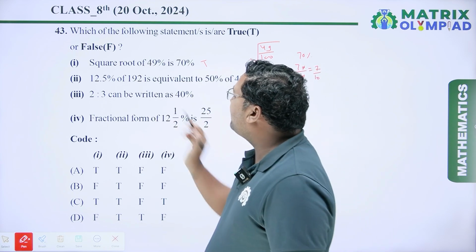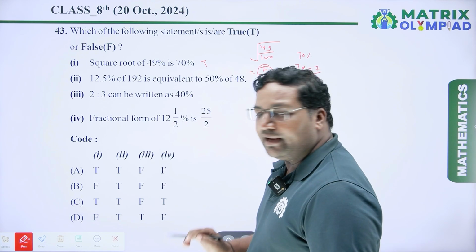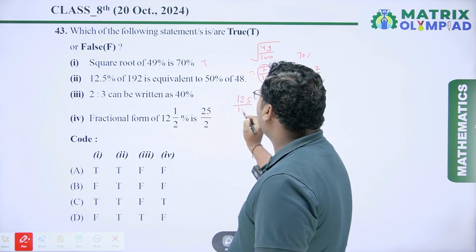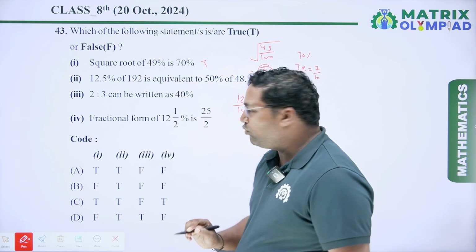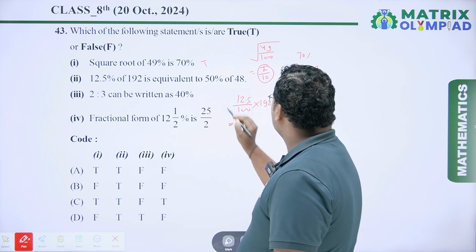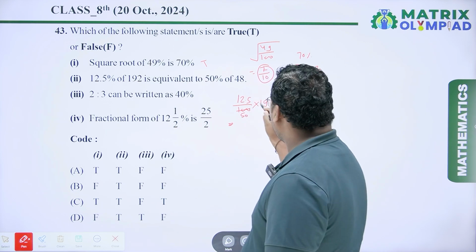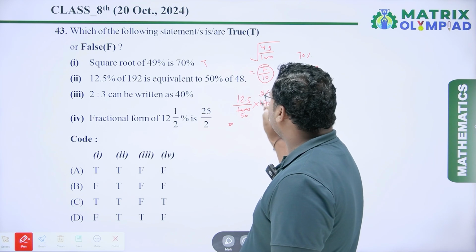Next is: 12.5% of 192 is equivalent to 50% of 48. So let's check. 12.5% is 12.5 by 100. Of means multiply by 192. So let's solve this value. It cancels out by 2. So it is 50, and 2 9s are 18, 2 6s are 12. Again it is divisible by 2.